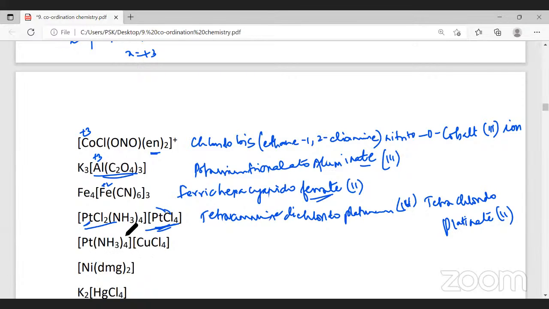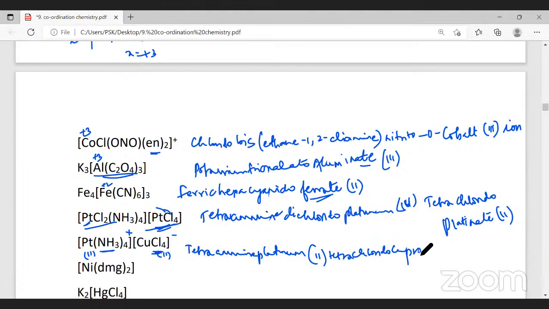Next, again, it's the same. This is a cationic complex, this is an anionic complex. Here, this is a neutral ligand. Here, you can see chlorine was having 4 charge. Therefore, here platinum will share 2 positive charge, and here also it will be 2. So how will I name this? This is tetraammineplatinum(II), and here it is tetrachloridocuprate. Why am I writing cuprate? This is an anionic complex, so the name of the metal has to end with ate: cuprate(II).